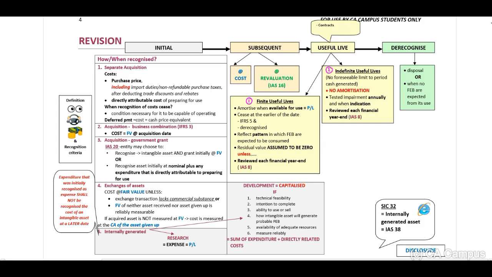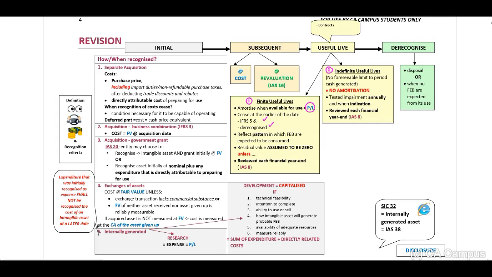Now, when we look at our finite useful life, you need to remember that you will have to amortize the asset over its useful life when it is available for use as intended by management. And remember that amortization should be recognized in your profit and loss as an expense. Then you need to remember you will cease with your amortization at the earlier of derecognition, or if that asset is classified as an IFRS 5 asset, non-current assets held for sale.